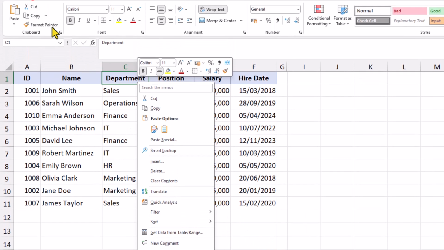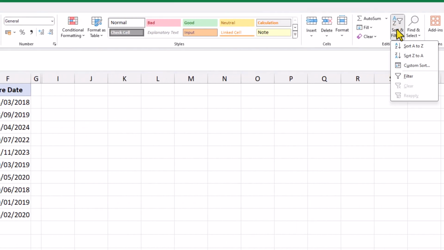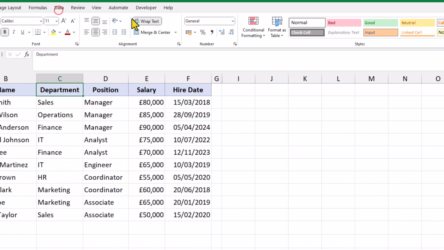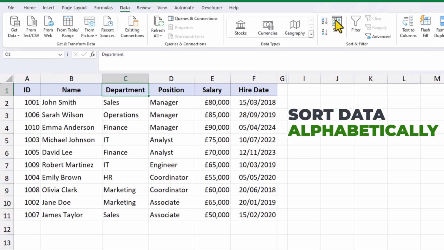On the Home tab, inside the Editing group, we'll find the Sort and Filter button. From here, we can sort ascending or descending, and the custom sort option is available from here too. And finally, on the Data tab, inside the Sort and Filter group, we have exactly the same: ascending, descending, and custom sorts.